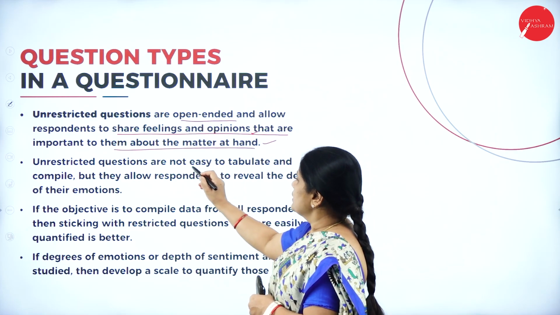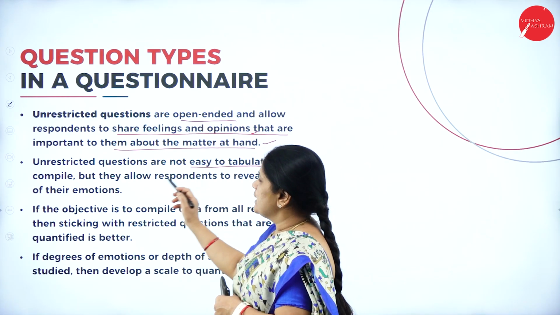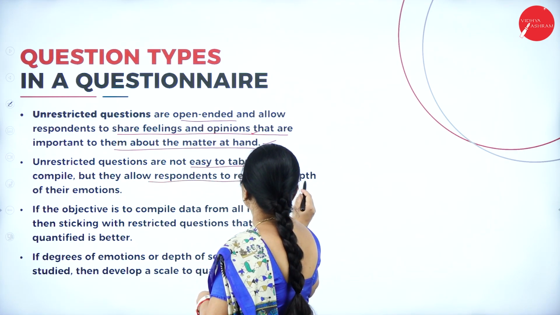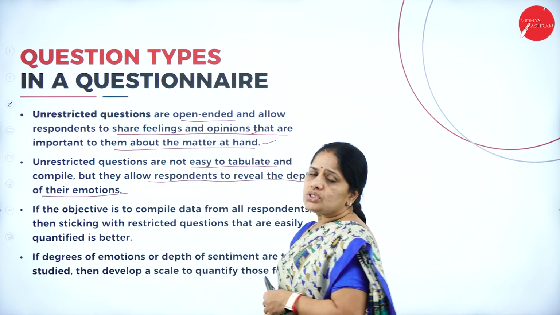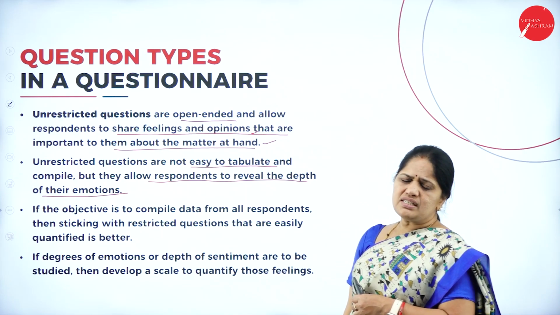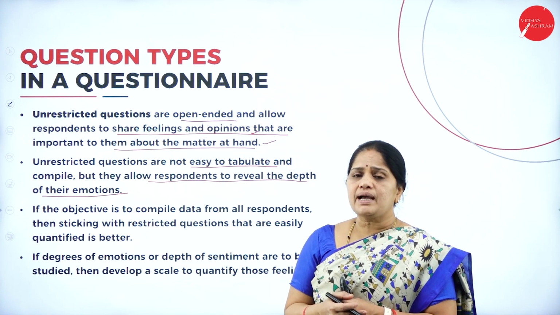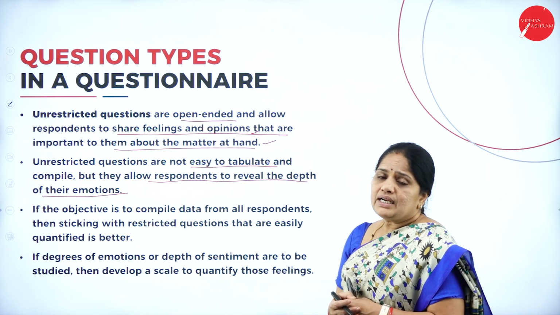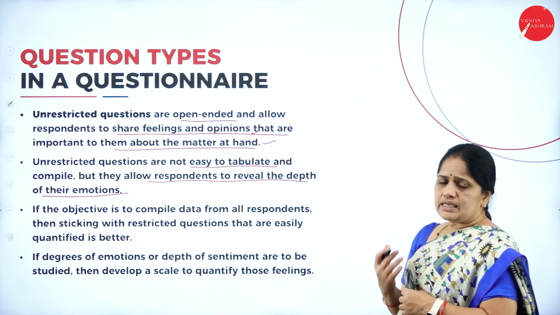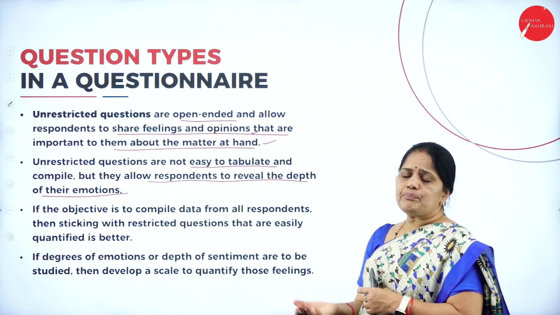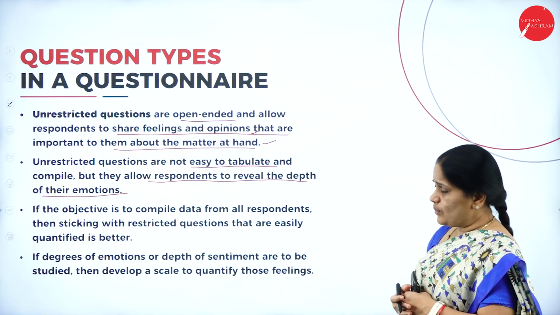Unrestricted questions are not easy to tabulate and compile, but they allow respondents to reveal the depth of their emotions. These kinds of open-ended questions will be quite hard to tabulate, but they will reveal the depth of feeling.